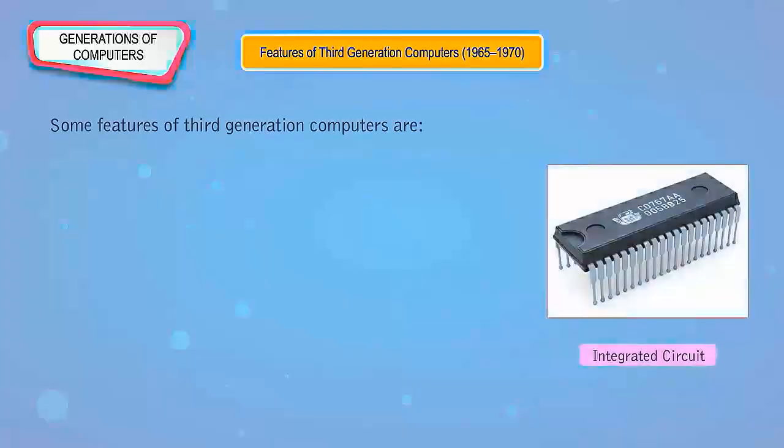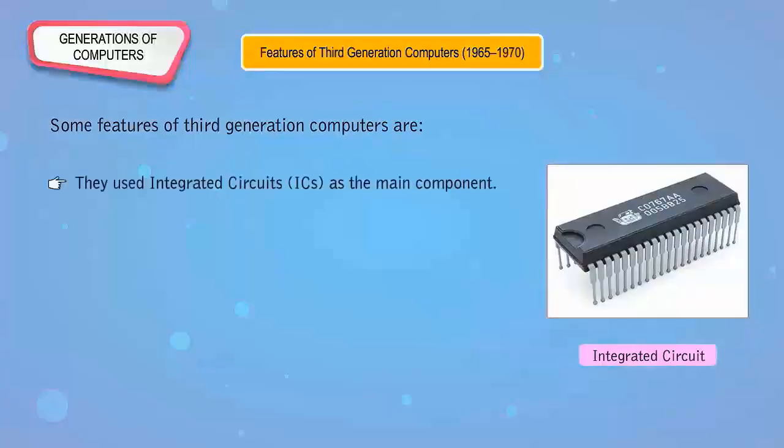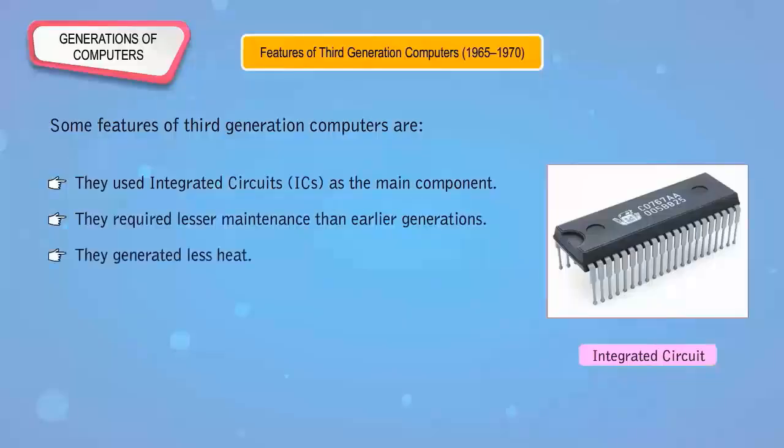Features of third-generation computers, 1965 to 1970. Some features of third-generation computers are: they used integrated circuits, ICs, as the main component. They required less maintenance than earlier generations.